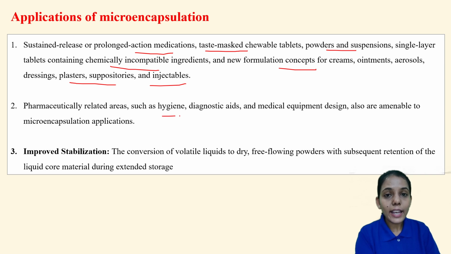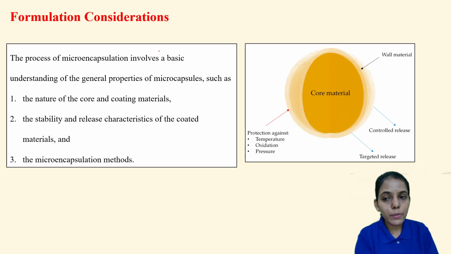Pharmaceutically related areas like hygiene, diagnostic aids, medical equipment design are also amenable to microencapsulation application. It will improve the stabilization. For example, certain volatile liquids, essential oils, evaporate when they come into contact with the air. So it will be dried, free flowing powders with subsequent retention of the liquid core material during extended storage. So these are the applications for microencapsulation.